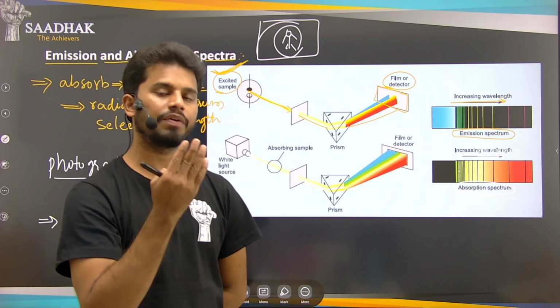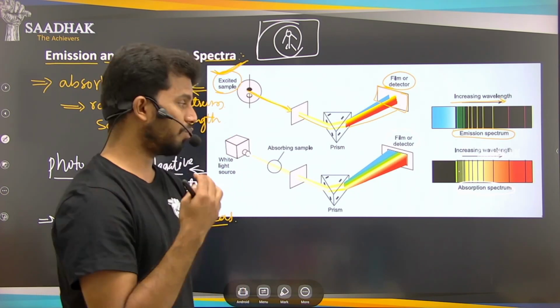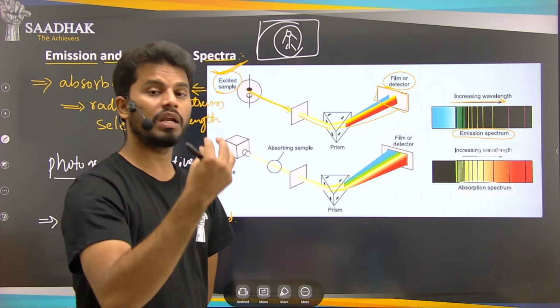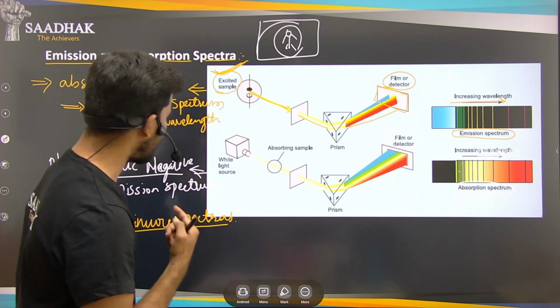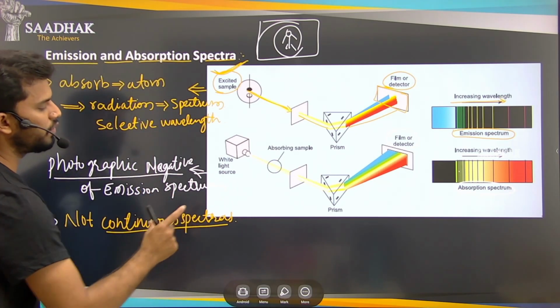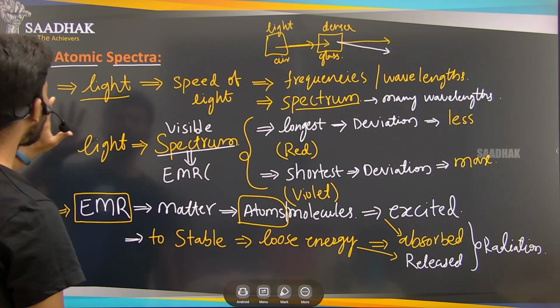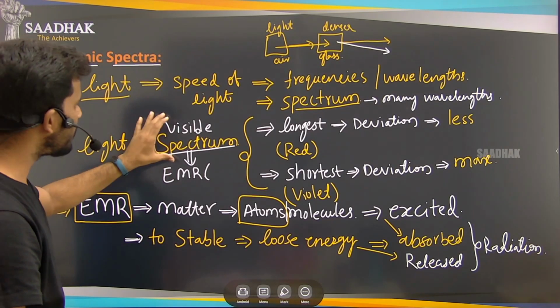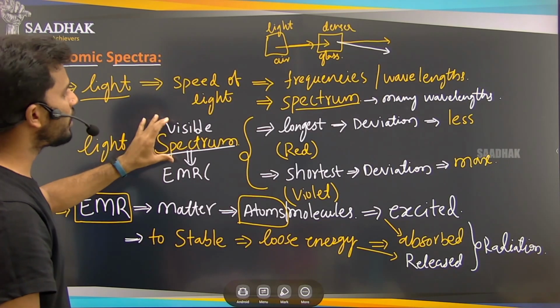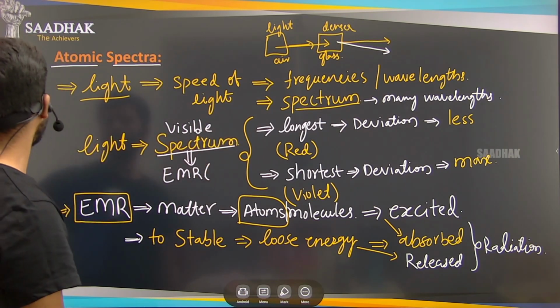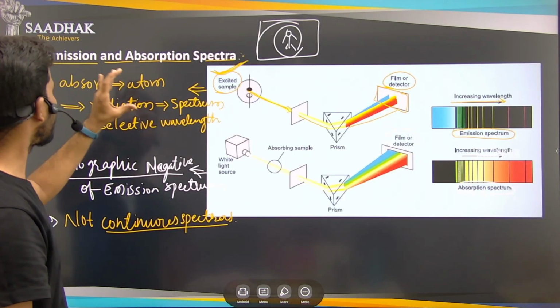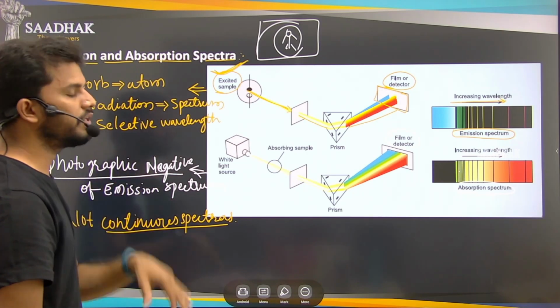We have 7 colors in a rainbow, but most of the time you will not recognize all of them. Why? Because the rainbow is a continuous spectrum. The visible spectrum that we are talking about is a continuous spectrum, but the absorption spectrum and emission spectrum are both not continuous.